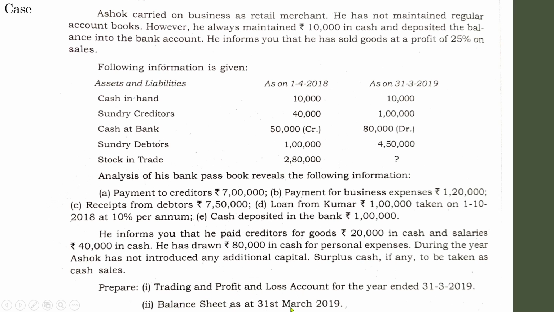So this is a general case of various methods or practical cases which we have discussed. You have to prepare some ledger accounts, after that trading profit and loss account and balance sheet. It's very easy. The thing is, some new adjustments are there and some of the items have to be taken into consideration likewise. So now let us deal with this question. First of all, let us prepare the main ledger accounts.